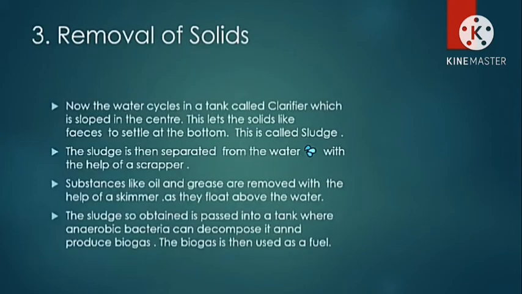Removal of solids. Now the water cycles in a tank called a clarifier which is sloped in the center. This lets the solids like feces settle at the bottom. This is called sludge. The sludge is then separated from the water with the help of a scraper. Substances like oil and grease are removed with the help of a skimmer as they float above the water. The sludge so obtained is passed into a tank where anaerobic bacteria can decompose it and produce biogas. The biogas is then used as a fuel.